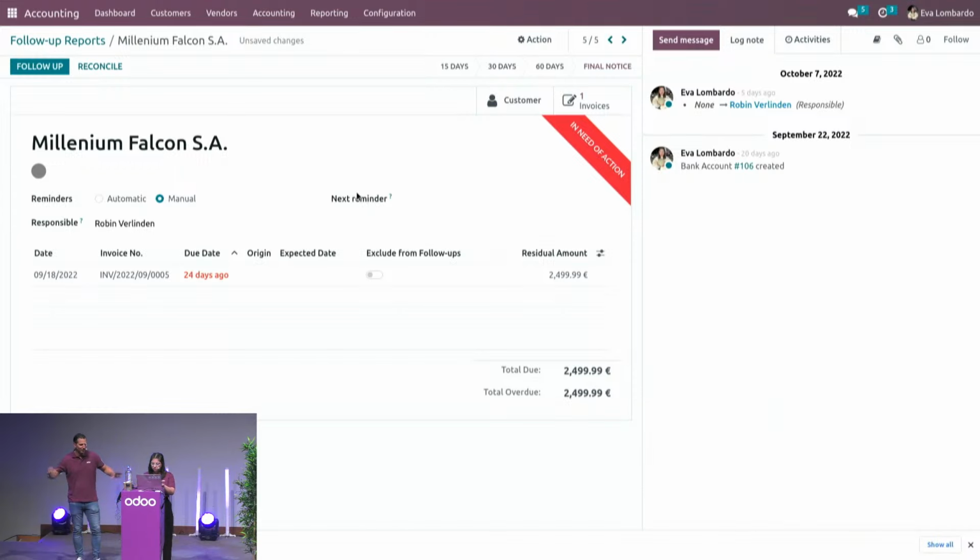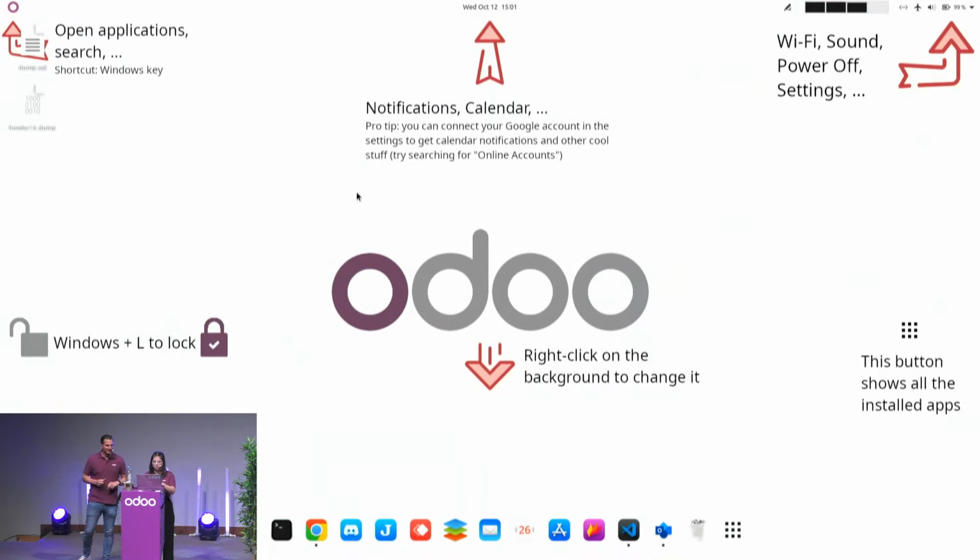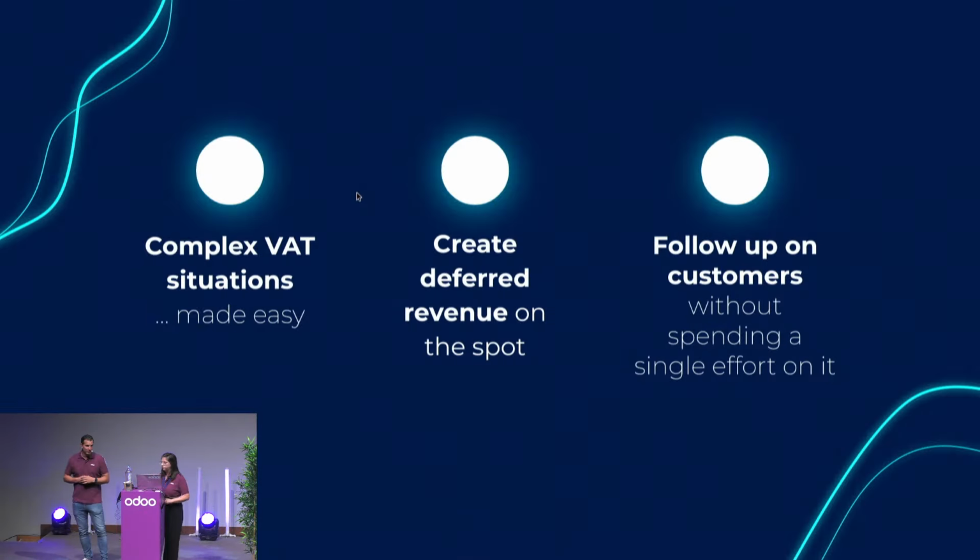Thanks, Eva. And all of these completely integrated in Odoo, right? Yeah. Small recap. First of all, we've seen here that complex VAT situations with Odoo can be very easily managed because we have the multi-VAT report in Odoo. So based on the customer, we're going to apply the right VAT and print the right VAT number on the invoice as well. We're going to see later in the tax reports that also there we can easily switch between all of those.